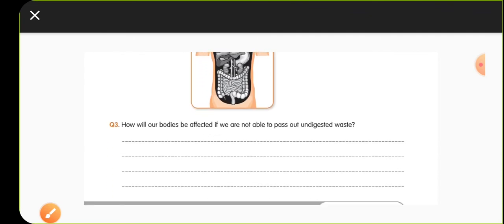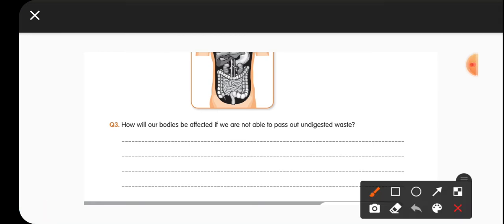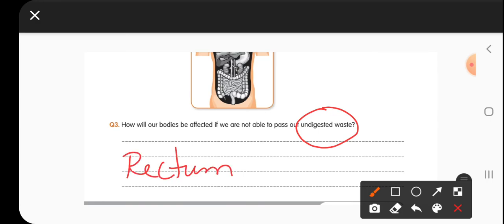Okay. So now the third question children, if you will see, how will our body be affected if we are not able to pass out undigested waste? So if you are not removing this undigested waste, rectum will get filled up with this undigested waste.